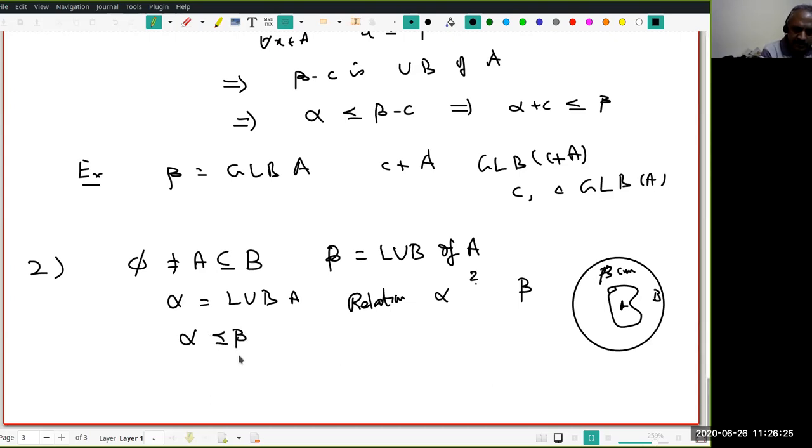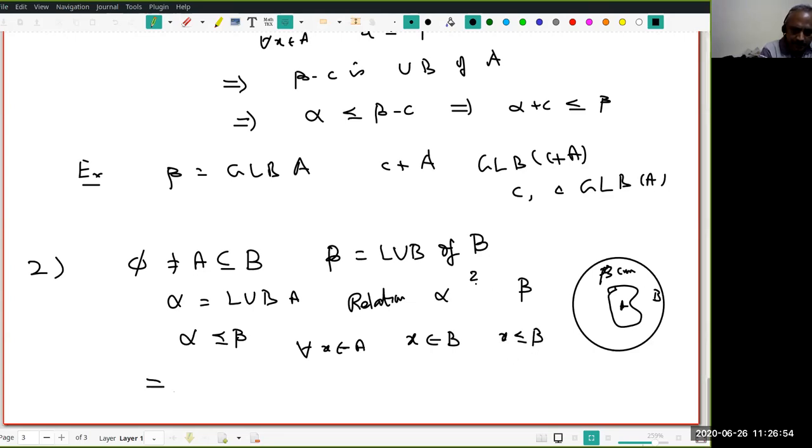That's very easy. Why? Let's start with any x in A. Then since A is contained in B, what do I know? X also belongs to B. But beta is the least upper bound of B. In particular, it's an upper bound of B. Therefore, X is less than or equal to beta.